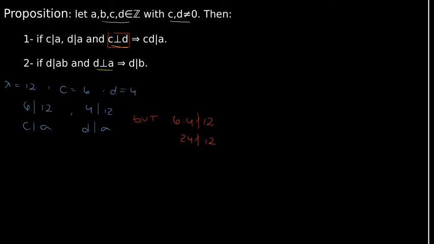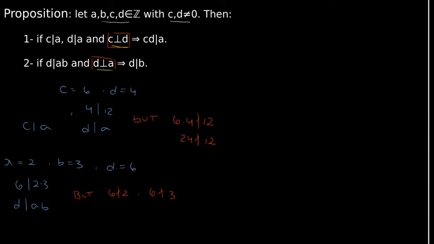For our second point, if we take a equal to 2, b equal to 3, and d equal to 6, we know that 6 divides 2 times 3, so d divides a times b. But 6 does not divide 2, and 6 does not divide 3. This tells us that this hypothesis is very important.